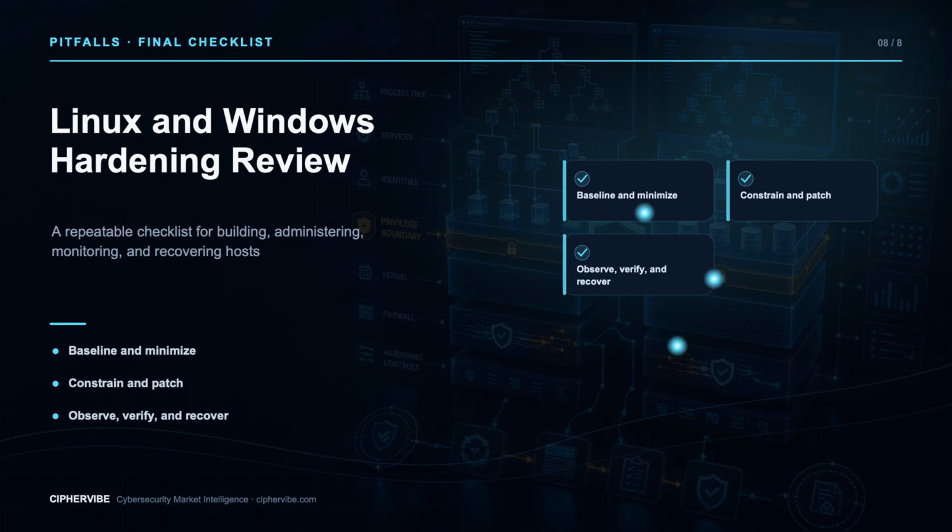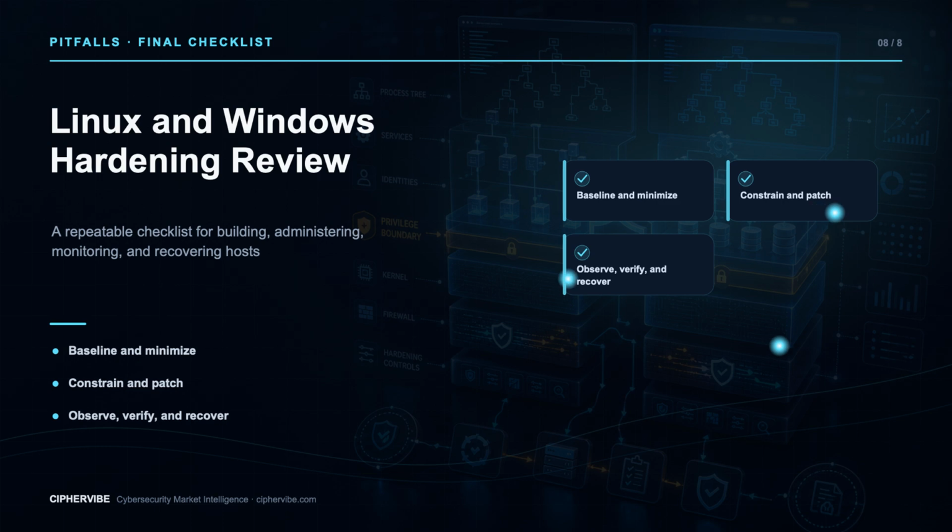Use SELinux or AppArmor on Linux and supported Defender, application control, credential, and attack surface controls on Windows. Keep host firewalls enabled. Patch every software layer from trusted sources. Stage changes, verify health, track reboots, and test rollback. Before every command, confirm host and identity, understand the action, scope targets, preview, use minimum privilege, record, and verify. Centralize useful events, detect drift, and alert on privilege, persistence, and control tampering. Finally, restore a host and prove it matches the baseline.